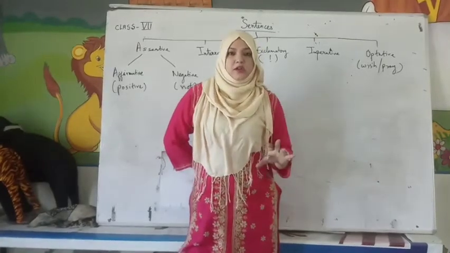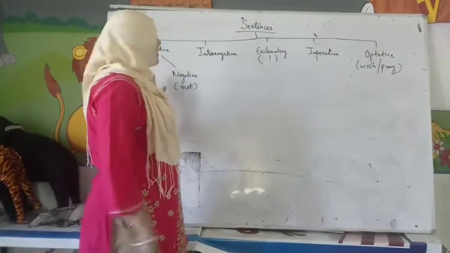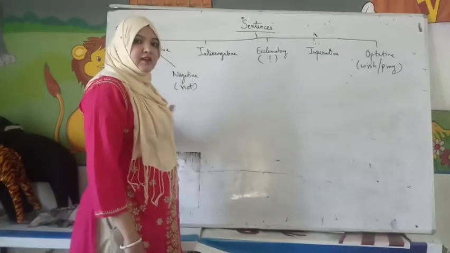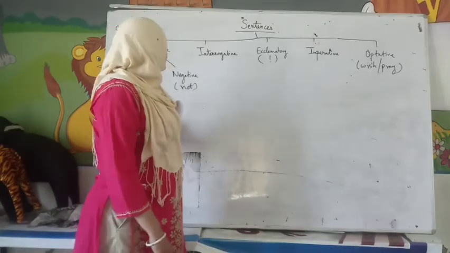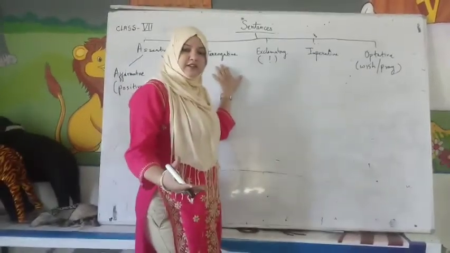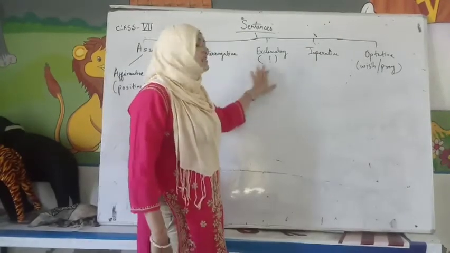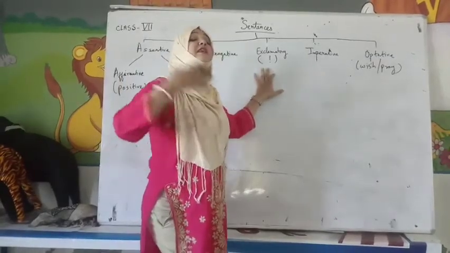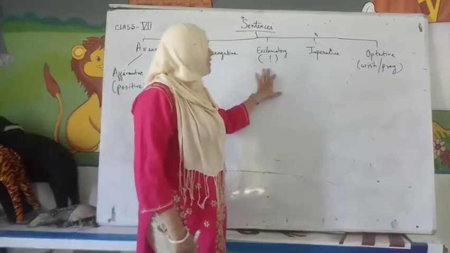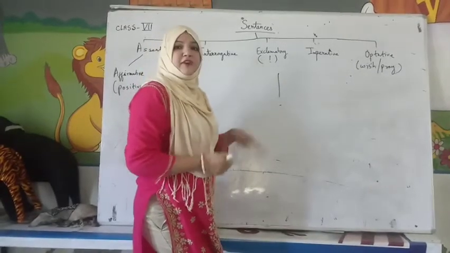Alright, so we have assertive, that is a simple sentence. It is divided into two, affirmative and negative. Affirmative is positive sentence, negative is use of not. Then you have interrogative sentence, that is a question. Any sentence which is in question form is called interrogative sentence. Then you have exclamatory, where you show your feelings, ending with an exclamation mark. So this is exclamatory sentence.